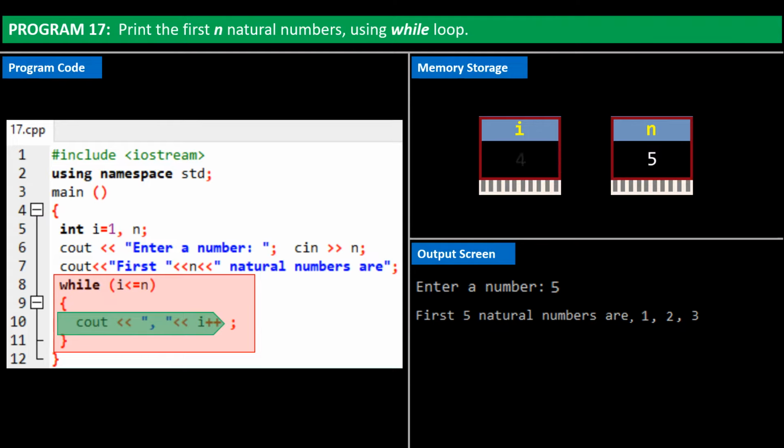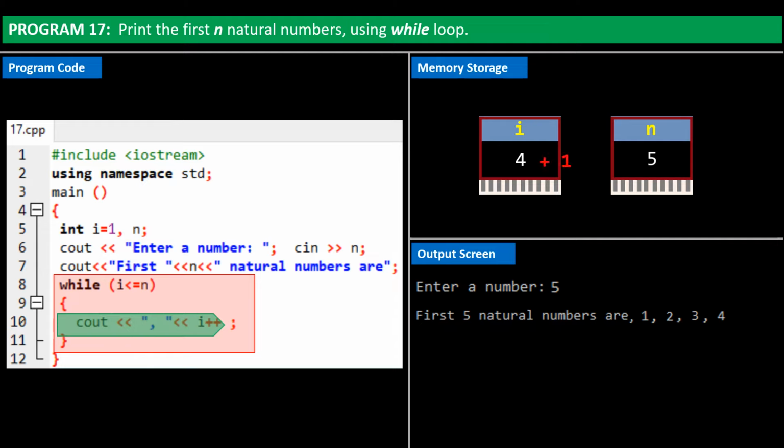It becomes 4. Program control returns to top of the loop. It checks if i is less than or equal to n, i is 4, and n is 5. Hence i is less than n. So control once again enters the while loop. On output screen, it prints a comma, followed by the value of i, that is, 4. The value of i is increased by 1.